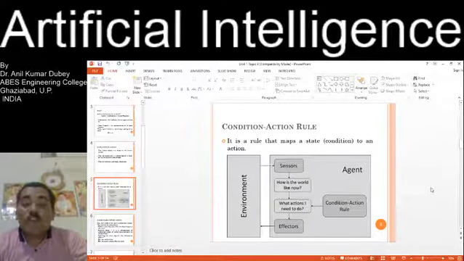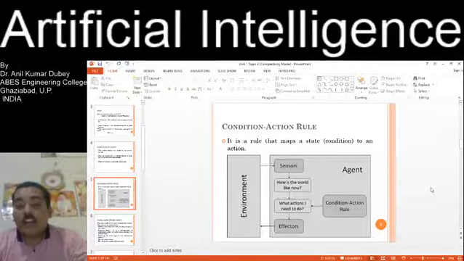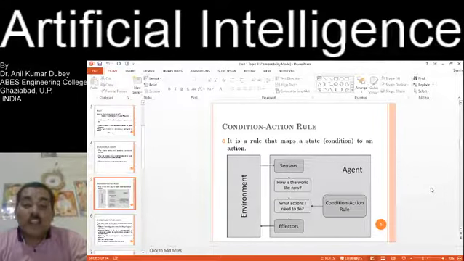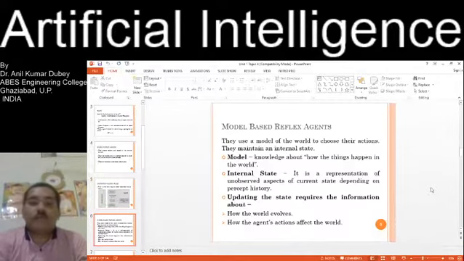In the diagram, on the left-hand side is the environment and on the right-hand side the agent. The agent perceives information from the environment through sensors. How is the world like now, what action need to be done, then the condition-action rules they follow, and they deliver the results into the environment through effectors.